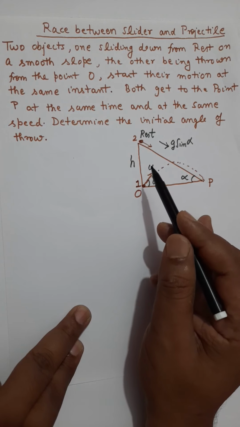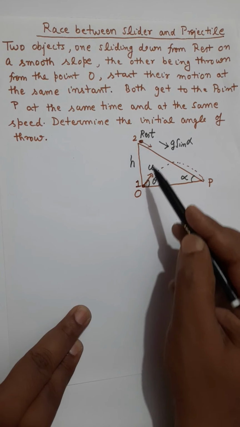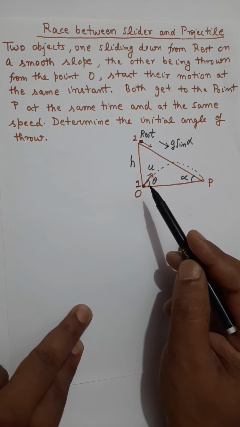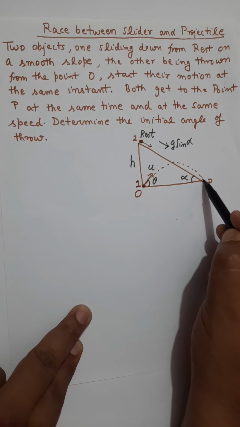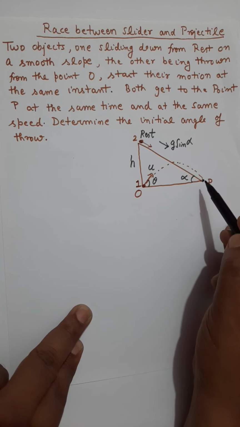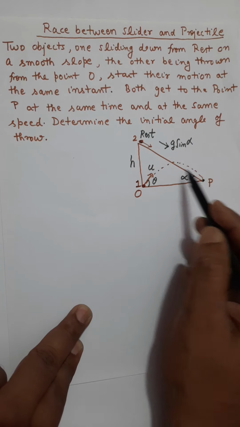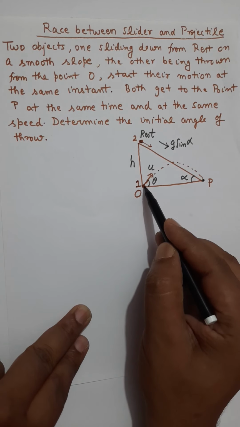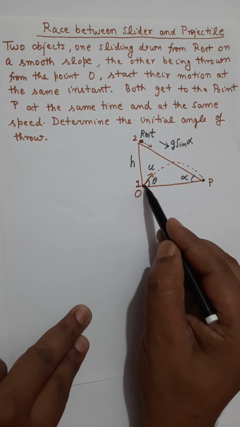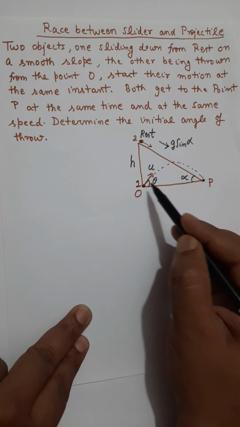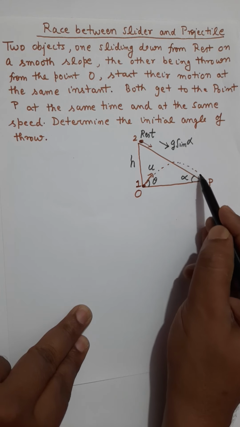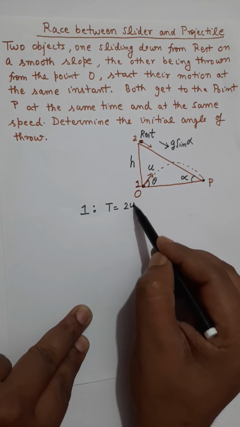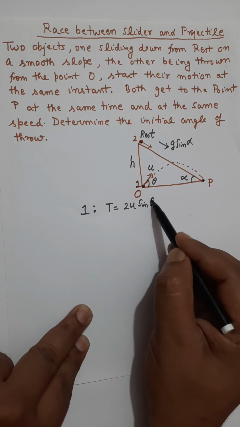Point number 1, which is given in the question: both particles, particle 2 and particle 1, start simultaneously and they reach point P at the same time. It is given in the question, both particles reach point P at the same time. So the time for particle 1 from the starting point till the point P is the complete time of flight. So particle 1 will take a time equal to the time of flight, which is 2u sine theta over g,